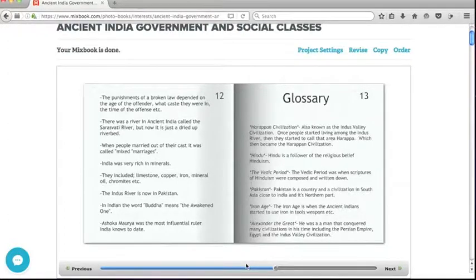Iron Age. The Iron Age is when the ancient Indians started to use iron in tools and weapons. Alexander the Great. He was a man that conquered many civilizations in his time, including the Persian Empire, Egypt, and the Indus Valley Civilization.